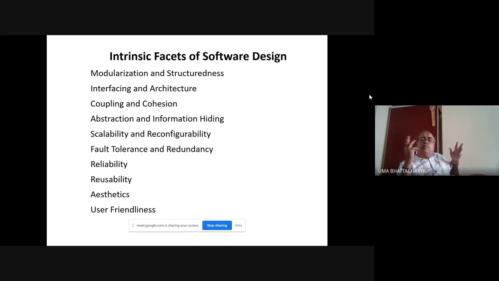Suppose you are developing a software for your university examination system. Then there, students can be one module, teachers can be one module, questions will be one module. So the statements within any particular module, say student module, they must have some relevance to the students.